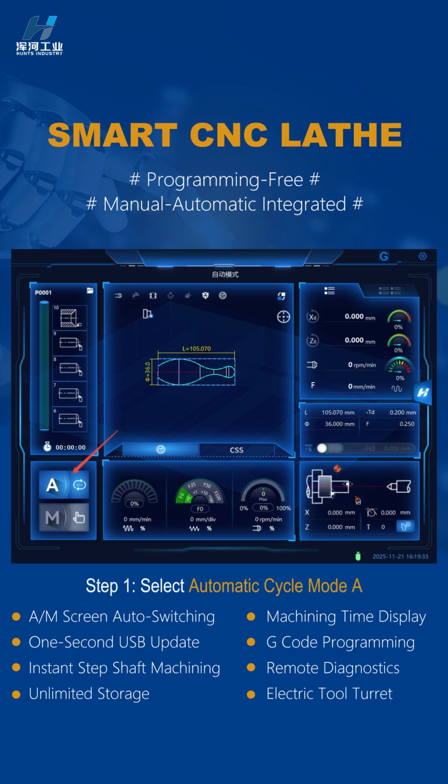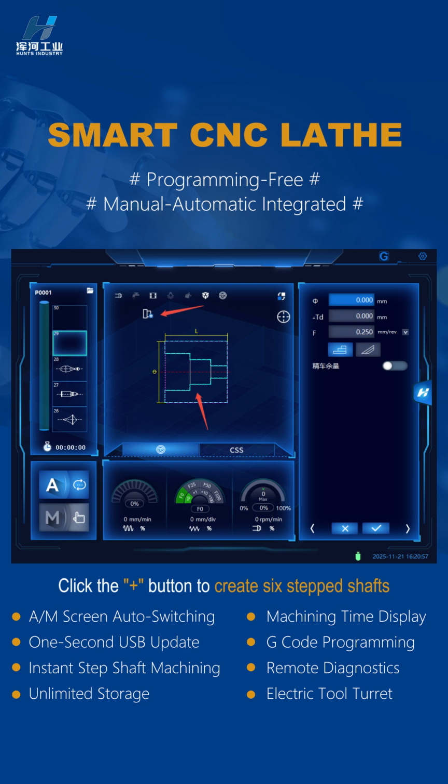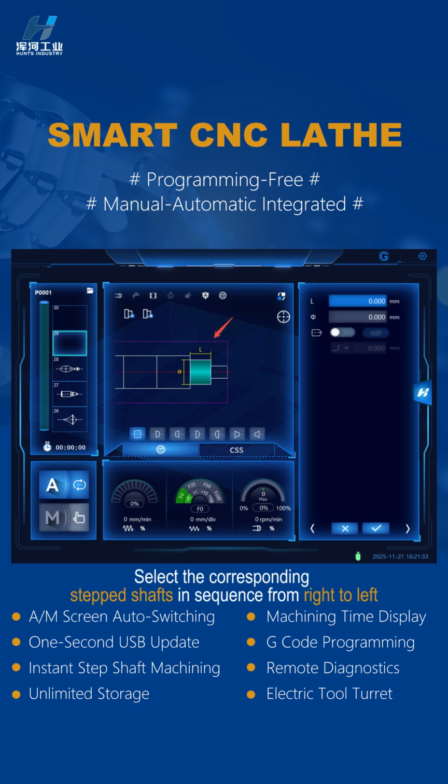Step 1. Select automatic cycling mode. A. Click the H icon and select the step shaft process under the arc process. Click the plus button to create 6 step shafts. Select the corresponding step shafts in sequence from right to left.